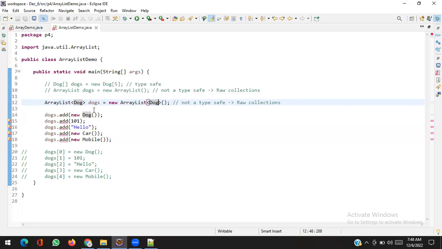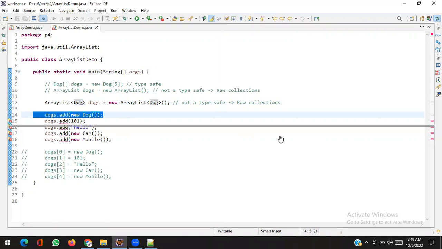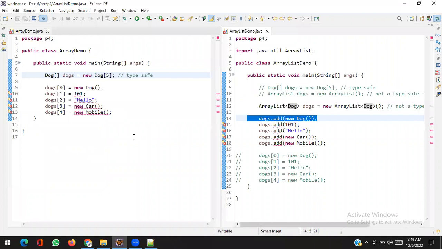Now like the array, we have types. The list will only allow dog types. So you can see there is no error here, and it gives errors similar to the array. You can see, one-to-one comparison. See, now this list becomes type safe.